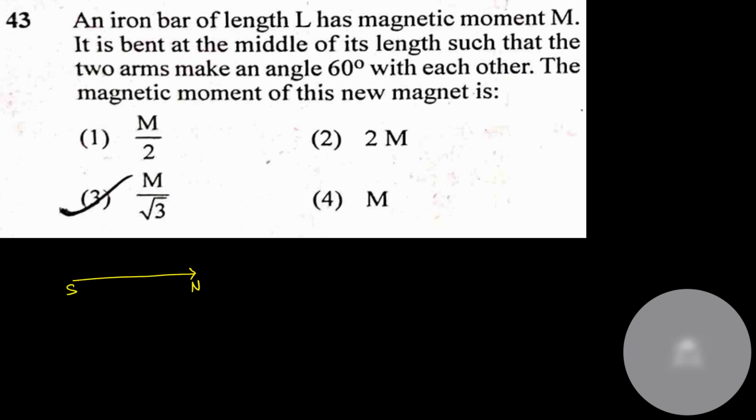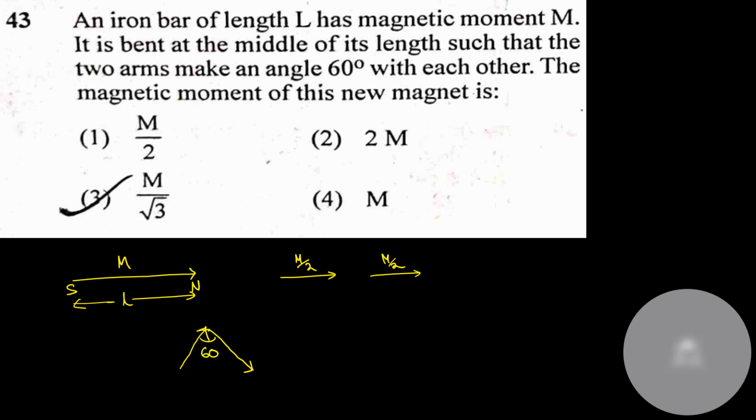A magnetic dipole of magnetic moment m and length l is cut into two equal halves. So the magnetic moment of each would be m by 2. Magnetic moments are vector quantities and they are joined, bent into shapes. So if this is bent into this shape, that means if this is north pole, this should be south pole, and this would be north pole, and the angle between the two vectors is 60 degrees.